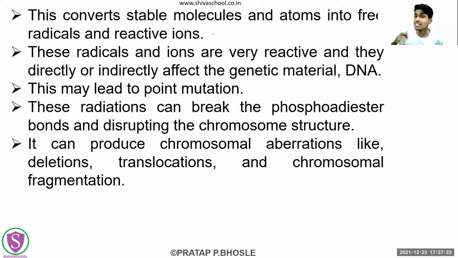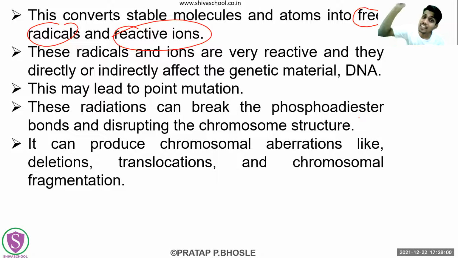What will be there? Unstable molecules. That means free radicals or reactive ions will be produced in that sample. Why are the reactive radicals, free radicals or reactive ions produced in the sample on which we are irradiating this ionizing radiation? Because the radiation, X-rays and gamma rays, have short wavelength. Short wavelength means very high energy. That high energy penetrates into the cells, and after that they force the electrons to be ejected out. So that is why.